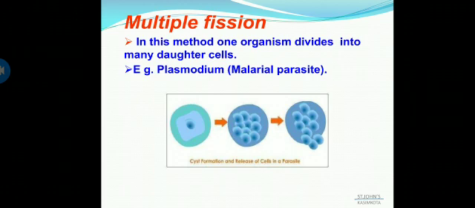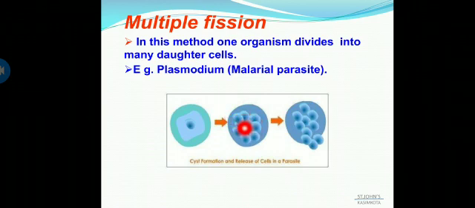A cyst, which is a protective wall, is formed around the parasite. Here you have the nucleus and cytoplasm. The nucleus undergoes multiple divisions and splits into several nuclei, and the cytoplasm is shared with every nucleus, so many daughter cells are formed within the cyst.